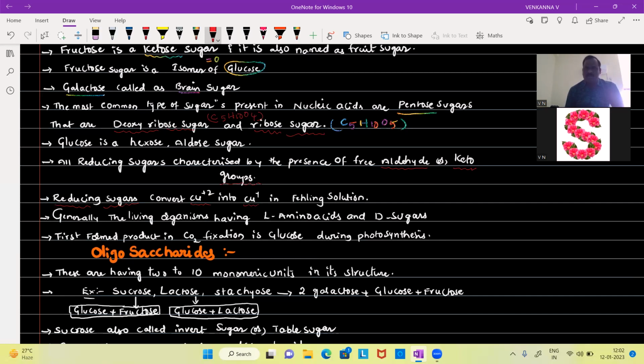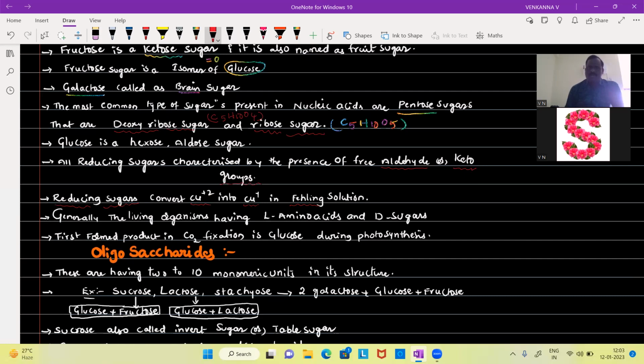You know about the cupric to cuprous conversion. Here the conversion mainly takes place with the help of Fehling's reagent in Fehling's solution. So almost all the reducing sugars convert Cu2+ into Cu+ in Fehling's solution.